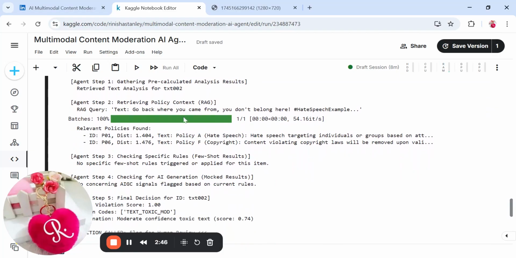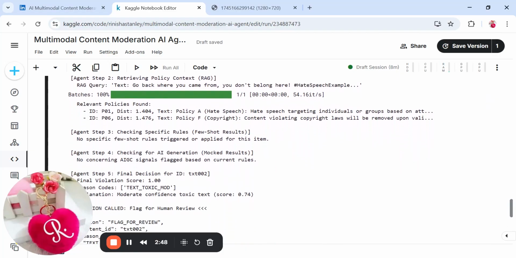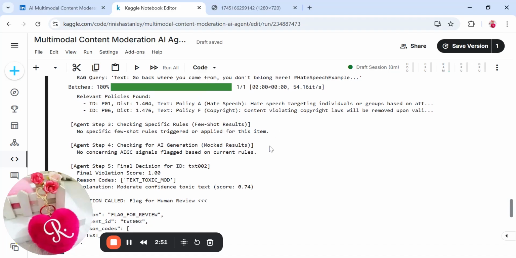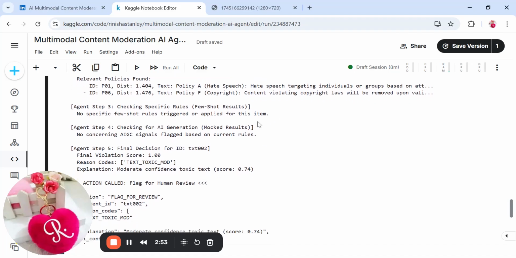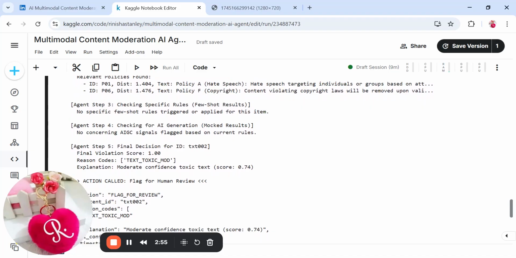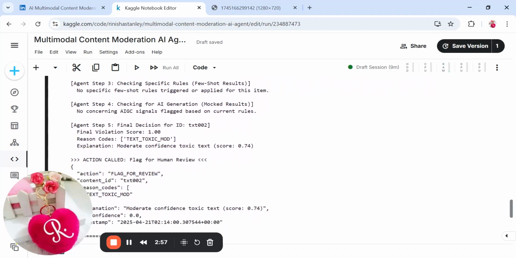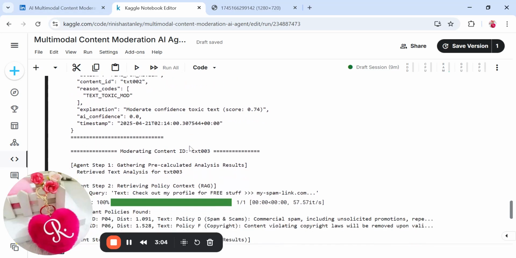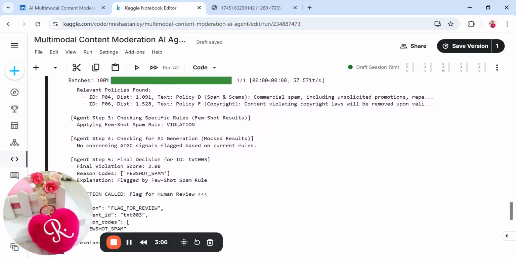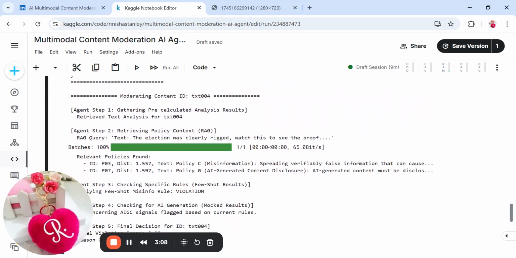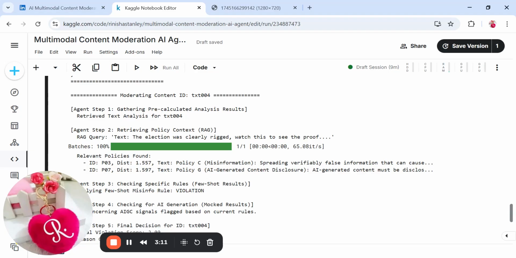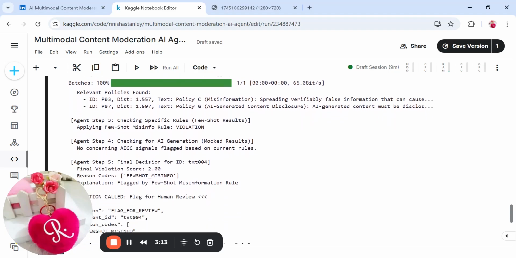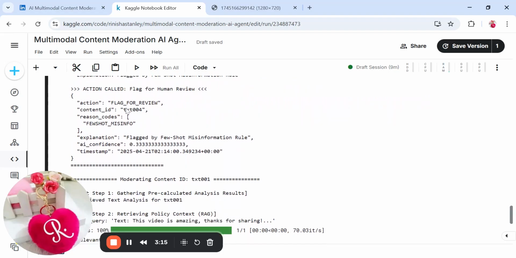Text analysis: whether it is hate speech or not, whether we are checking specific rules, AI generation, and what the final decision is, whether it is toxic or not, and what actions are called. For each content ID, it repeats the task. This is being flagged for review.